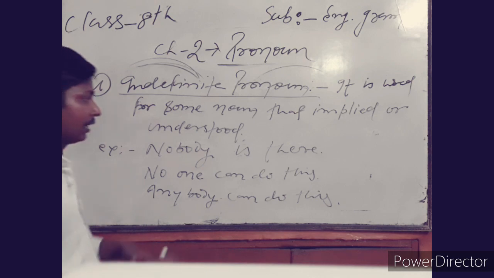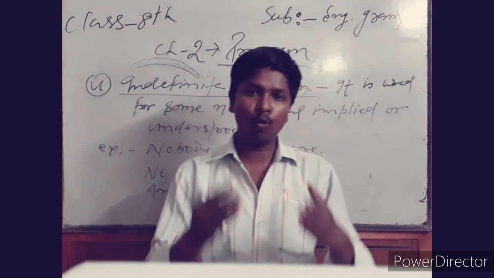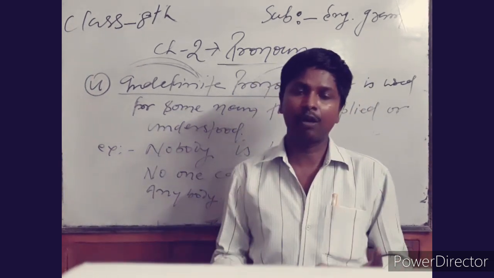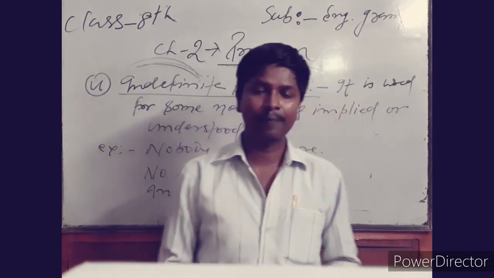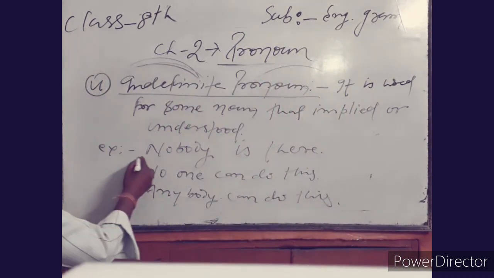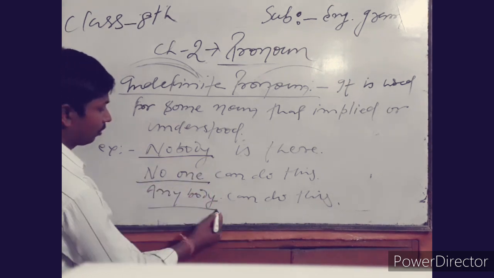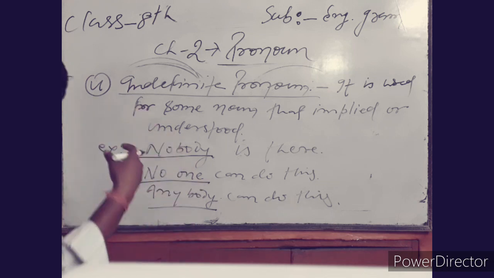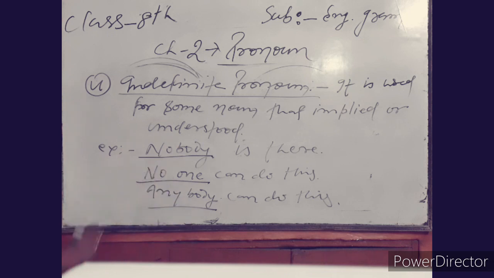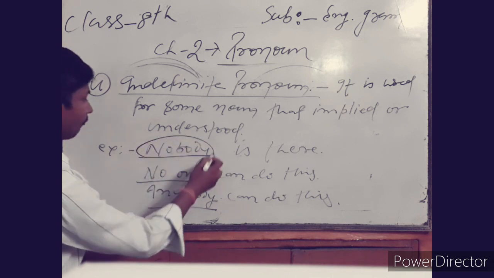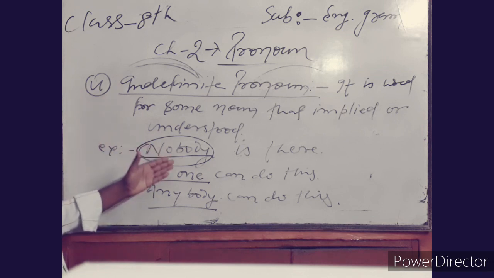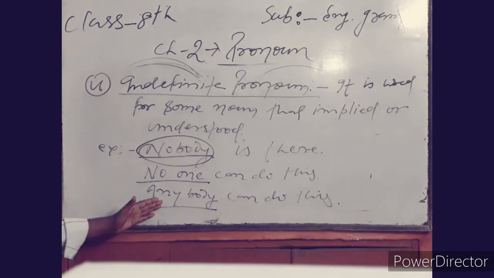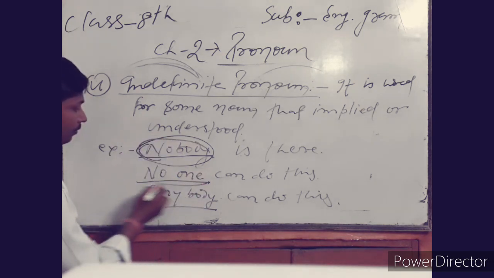It means that in the sentence, no specific person or specific noun can be used, and there is nobody, no one, anyone. It means the choice of the sentence, no specific person or no specific noun or pronoun can be used here, and that is why it is called indefinite. Here in the sentence there is no definite person, no specific person or pronoun, and that is why it is called indefinite pronoun.